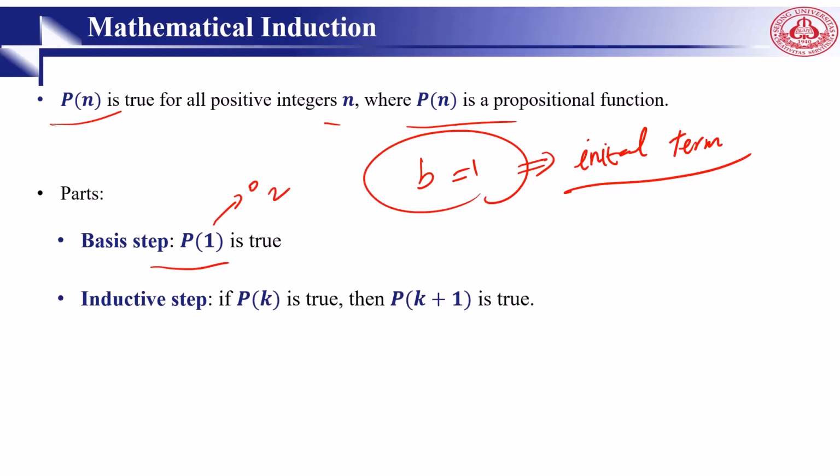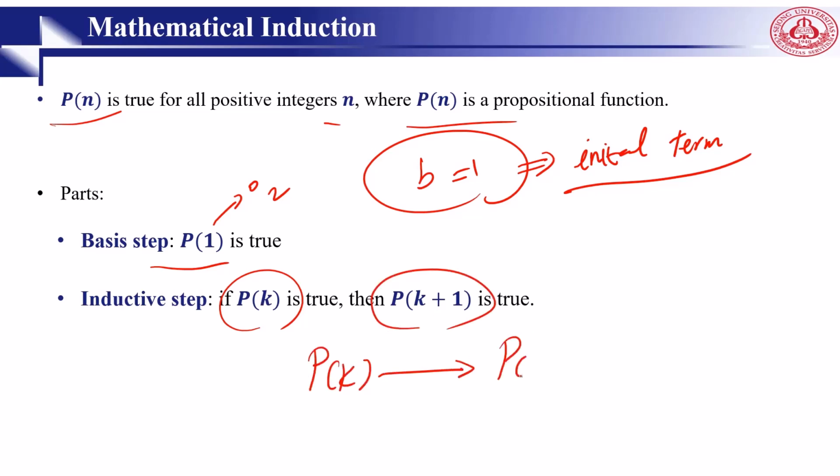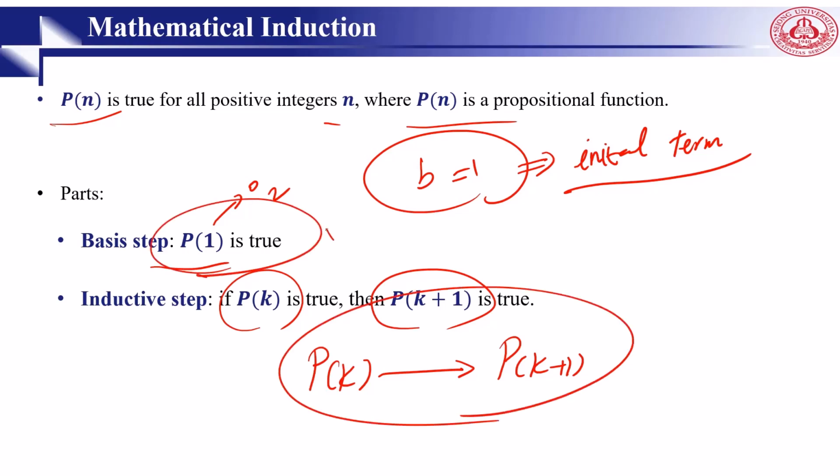Then, if it's true, we move to the second step, which is the inductive step, and we show that for all positive integers k, if P(k) is true, then P(k plus 1) is also true. We can say P(k) implies P(k plus 1). That's all. Two steps. P(1) is true, and this one. If these two conditions are satisfied, then we succeed in proving a mathematical statement using mathematical induction.